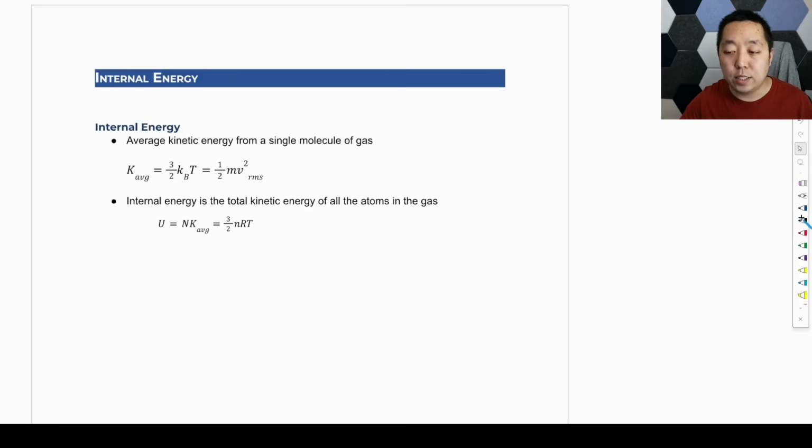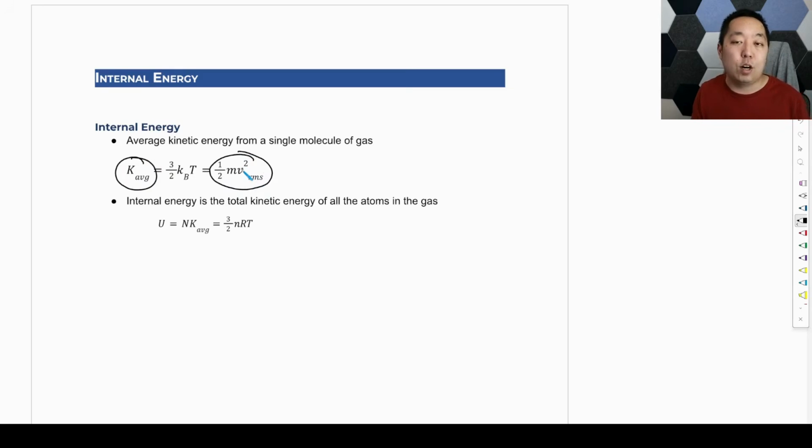All right, so now we're going to look at something we call the internal energy of a gas, which is not really a new form of energy. It's just a way we describe it. But the average kinetic energy we talked about from the kinetic theory of gas, the average kinetic energy of a single molecule of gas, is given by this formula. Its kinetic average is 1/2 v RMS squared.